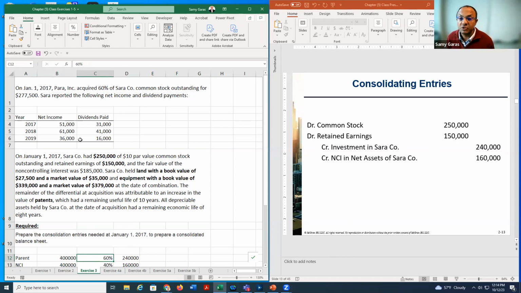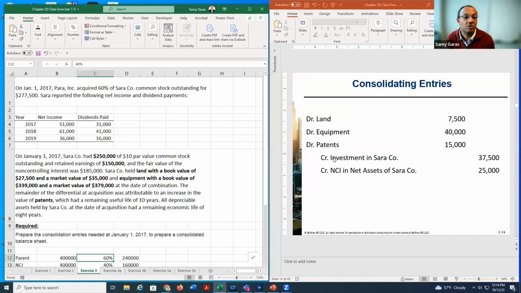However, if you see here, it says the NCI is 185. You can see this one here. But here I have 160. So the difference between them is 25,000, which I will put there. Also here we have 240, but here we have 277. So we have 37,500 difference. I will put it in the next journal.